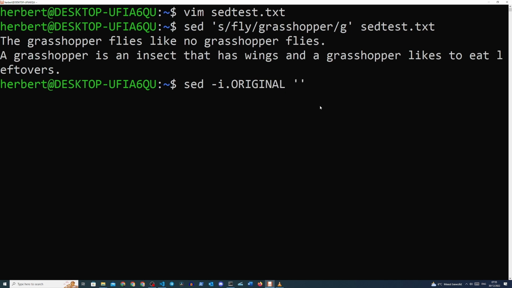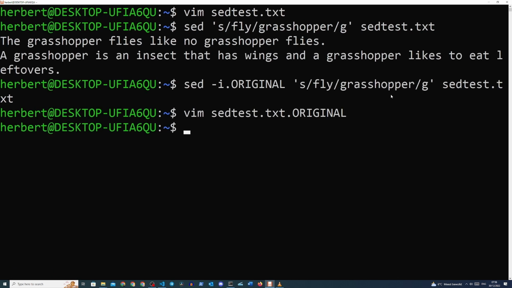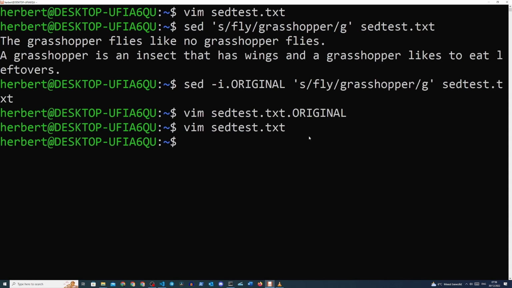We can see here that we use the -i flag, but we don't put a space behind it. Instead, we write the entire suffix behind the -i flag. This will create a backup file which contains the original content of the file we just changed with the sed command, but the original file will have the changes we desired. Just like with AWK, this is a basic introduction to sed and there will be so much more to it. But as with all things in IT, you need to discover this by yourself by trying it out as much as you can.